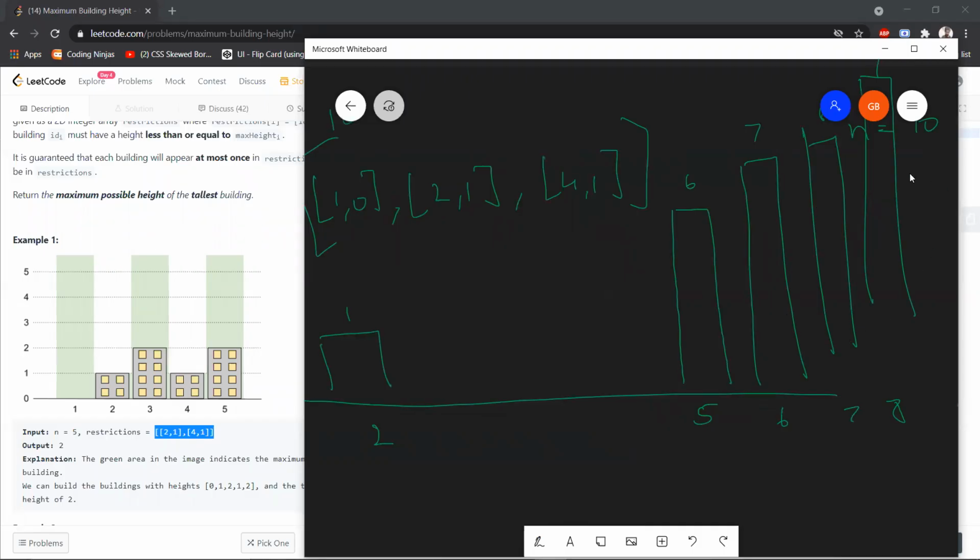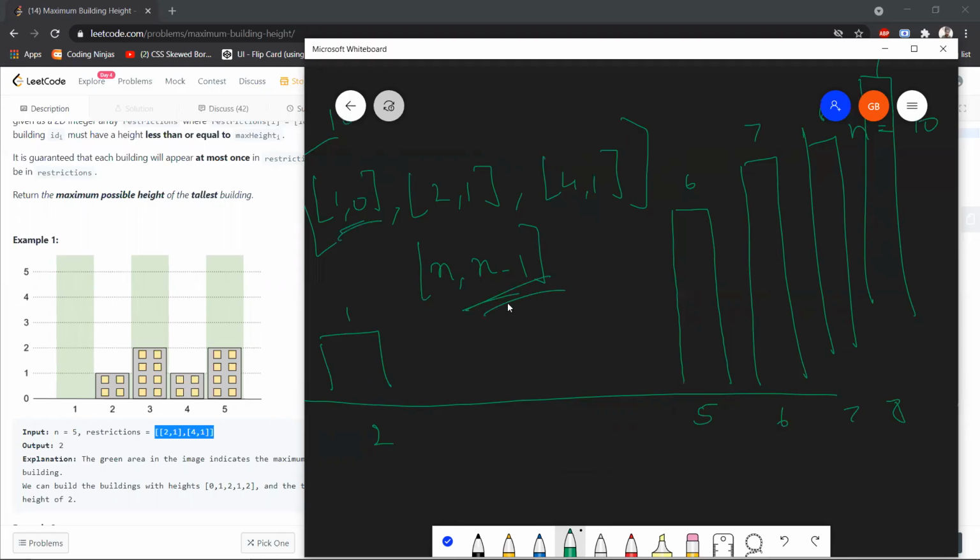This was boundless. Either you hard code this, or once again, you make your life a little easy. You create another restriction. So I'm asking you to create two restrictions. One was 1, 0, and the other would simply be n, n minus 1. That's it. This is another restriction that we are going to create. This will be the true bound from the beginning and from the end.